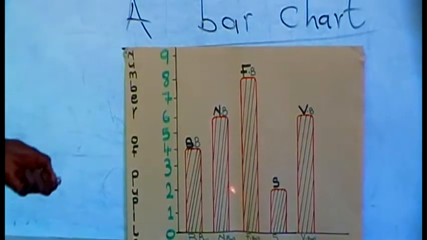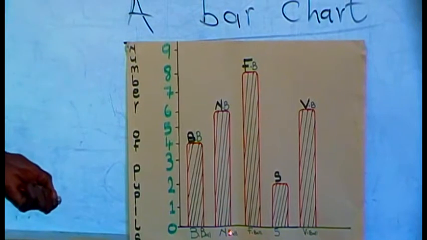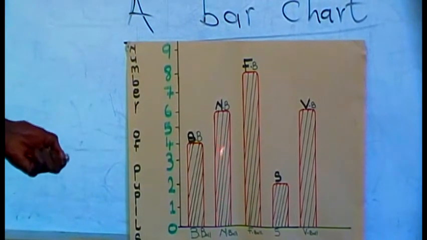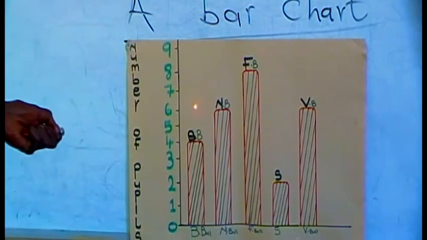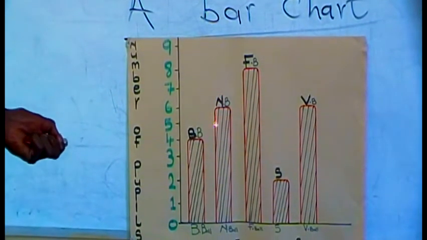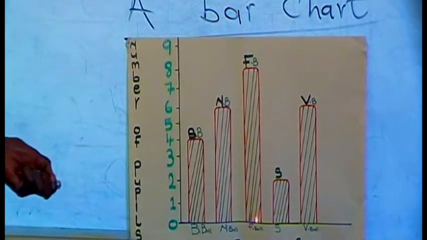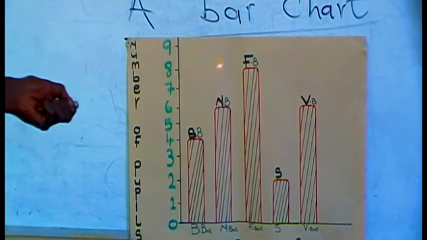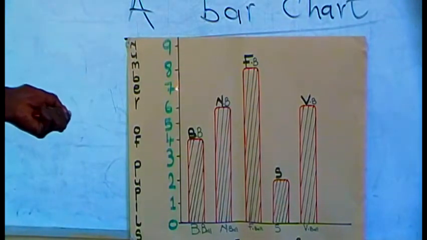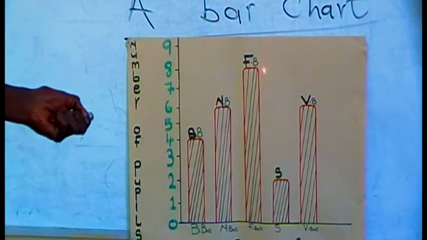And then going for netball. Those who like netball, the bar is showing that they were 6. Only 6 pupils like netball. For football, the bar there is going up to 8, telling us that only 8 pupils like football.